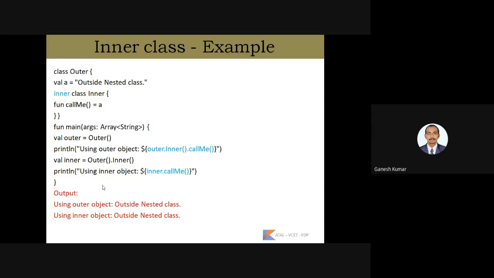We have used a function called callMe. So we have created an object for the outer class, and with the help of the outer class object we are using the inner class methods also. Similarly, if you want to access the outer class from the inner class, we can create an object and access it with the help of the inner keyword specified while defining the inner class.